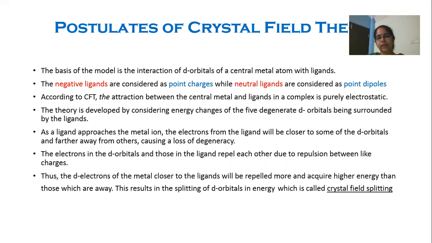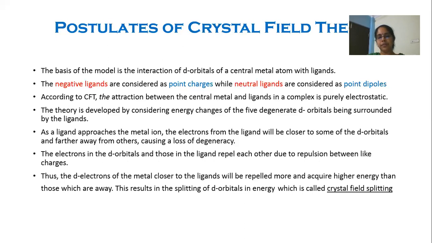Now, when the ligands approach, the electrons in the d orbitals of the metal and those in the ligand repel each other due to repulsion between like charges. So the d orbitals of the metal which are closer to the ligands will be repelled more than those which are away.